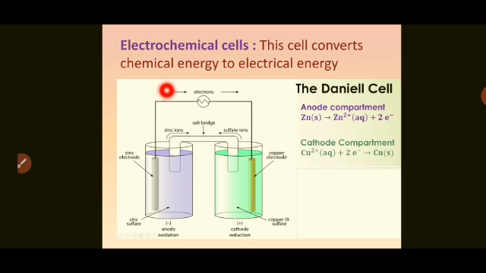Both electrodes are joined externally by a copper wire and internally by a U-shaped glass tube, which is called a salt bridge. So this is how the Daniell cell is formed. Here one electrode acts as anode and the other acts as cathode, and the reactions taking place at the anode and cathode are given here.